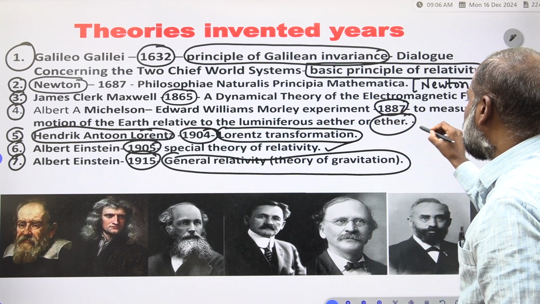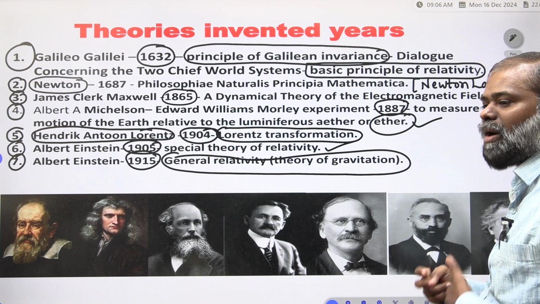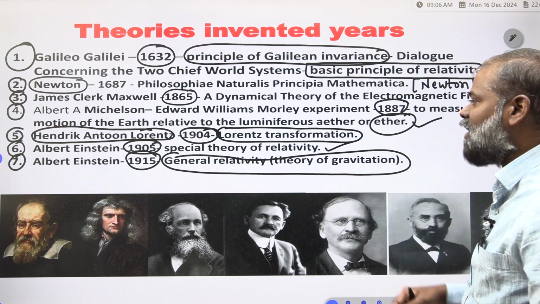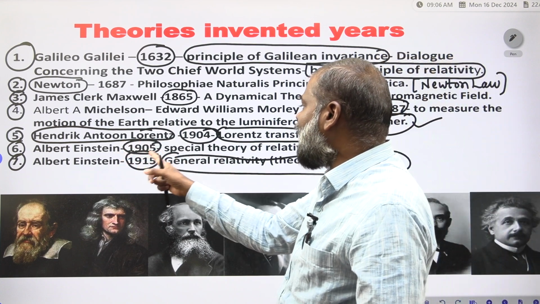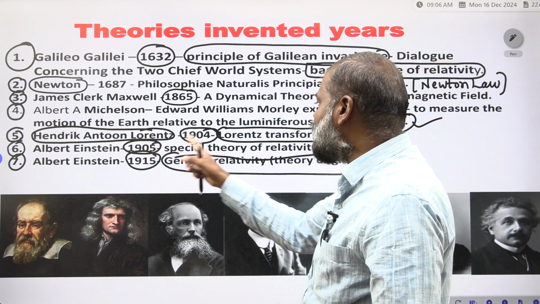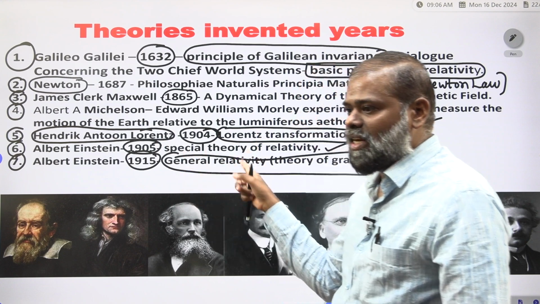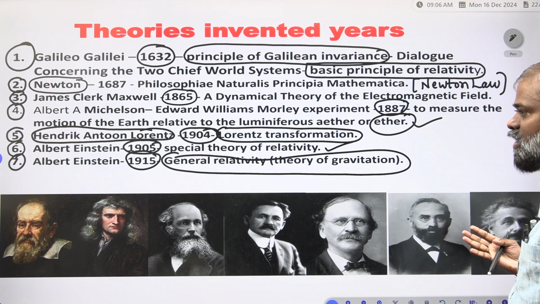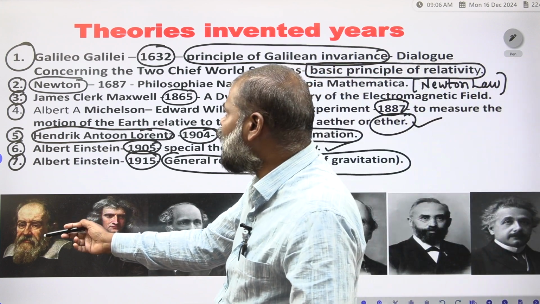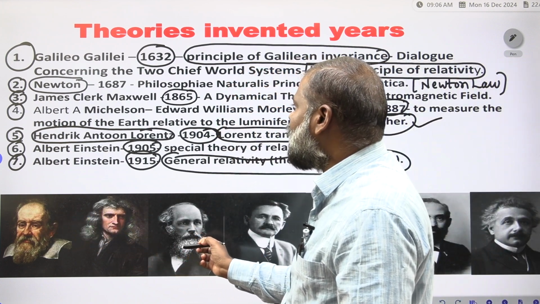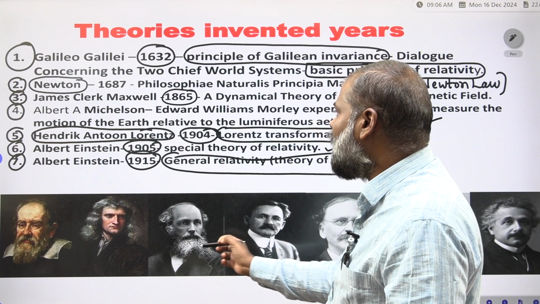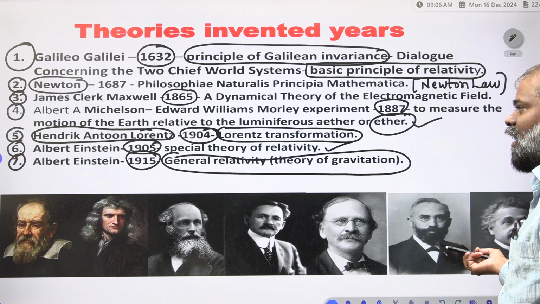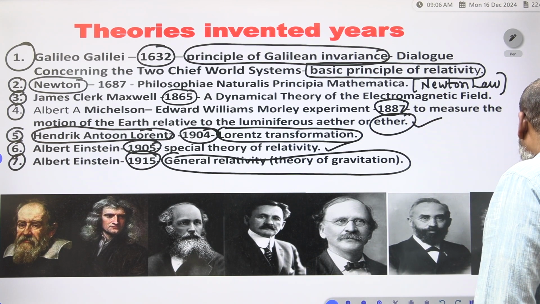Ether is a massless and transparent material; I gave those properties in the previous slides, so go through them. Then Lorentz in 1904, Albert Einstein in 1905, and Einstein in 1915 also gave the theory of gravitation. So these are the persons: Galileo, Newton, Maxwell, Michelson and Morley, Lorentz and Einstein.